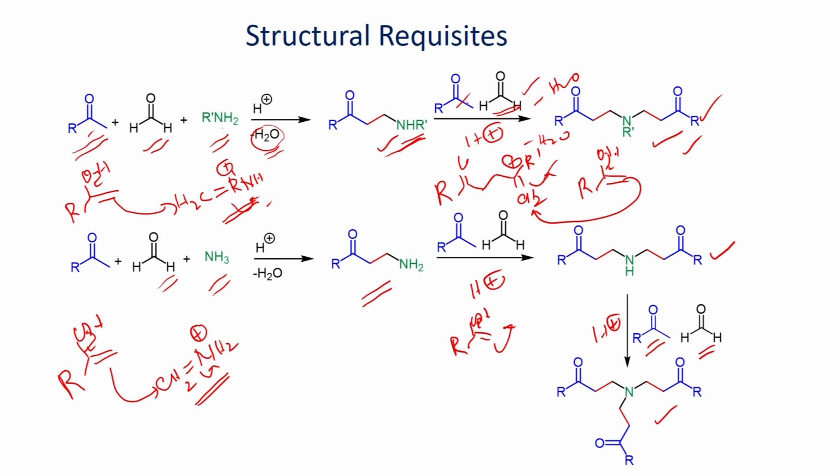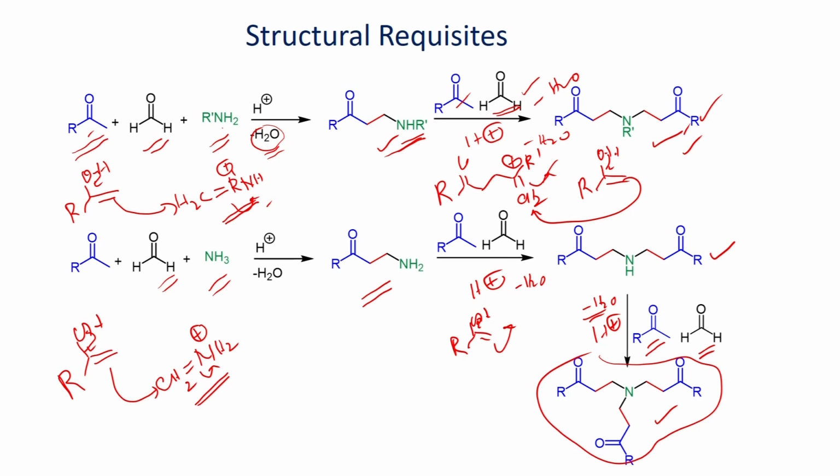That iminium ion can undergo reaction to give this. So, in this case you will be able to generate 3 water molecules. You need 3 equivalents of formaldehyde and this ketone, therefore, you will be able to make this tertiary amine derivative as the product.